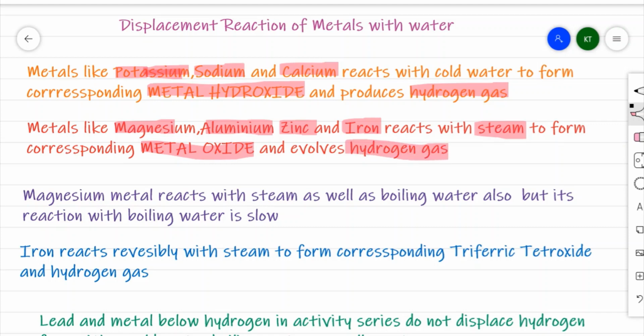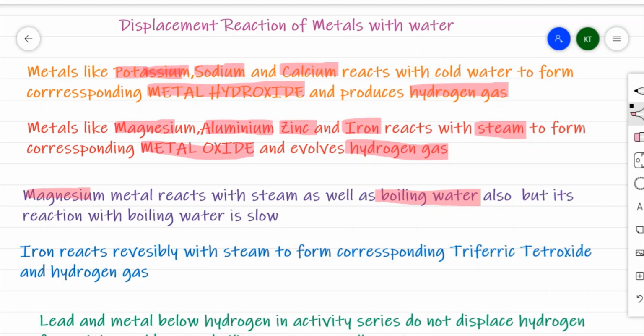Now, there are a few specific cases. Magnesium metal can react with steam as well as with boiling water. But one difference is seen: when magnesium reacts with steam, it forms a metallic oxide, that is magnesium oxide, whereas when it reacts with boiling water, it forms the corresponding magnesium hydroxide.